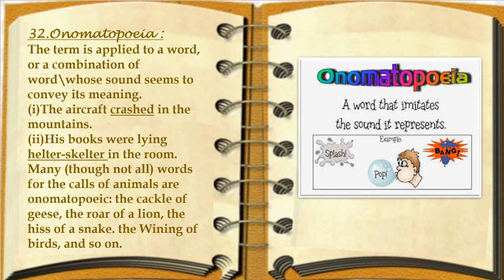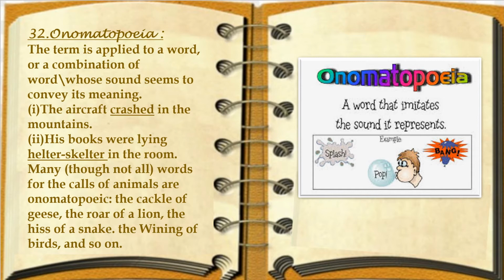Onomatopoeia. This term is applied to a word or a combination of words whose sound seems to convey the meaning it wants to describe. For example, the aircraft crashed in the mountains. The word crash describes the sound of how the aircraft fell into the mountains. Likewise, his books were lying helter-skelter in the room, meaning his books were lying all throughout the room. The word itself describes the sound and the intensity of how things are presented.